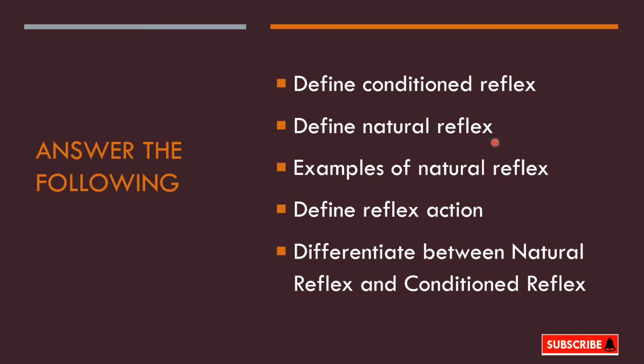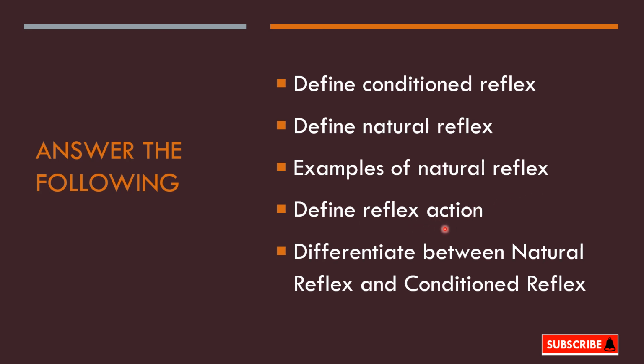It is one in which no previous experience or learning is required. These reflexes are inborn. Examples of natural reflexes: blinking, coughing, sneezing, salivation, peristalsis, swallowing.